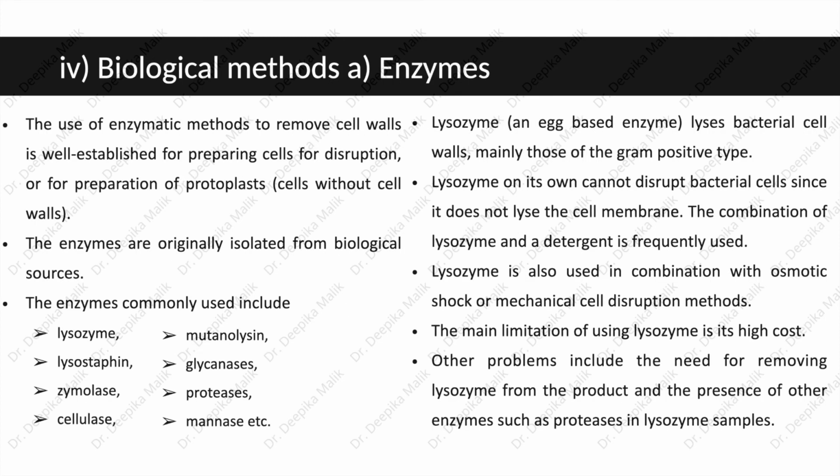Now the last category includes biological methods. Let us first discuss enzymes. The use of enzymatic methods to remove the cell wall is well established for preparing cells for disruption or for preparation of protoplasts, that is cells without cell walls. The enzymes are originally isolated from biological sources. The enzymes commonly used include lysozyme, lysostaphin, zymolyase, cellulase, mutanolysin, glycanases, proteases, mannases, etc.